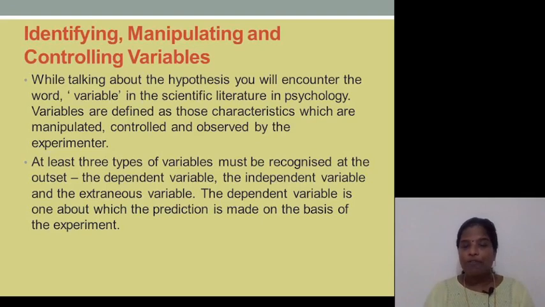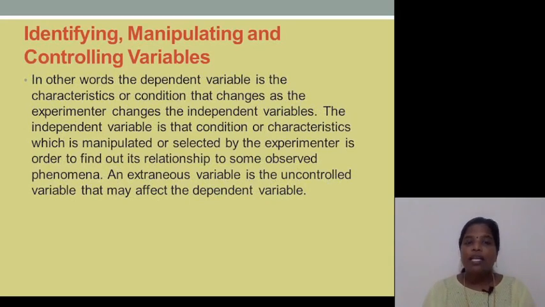At least 3 types of variables must be recognized at the outset: the dependent variable, the independent variable and the extraneous variable. The dependent variable is one about which the prediction is made on the basis of the experiment. As I told you, in school, if a teacher is encouraging her students by giving them 1 star when they are doing their homework, definitely that will improve the performance of that particular student. In other words, the dependent variable is the characteristic or condition that changes as the experimenter changes the independent variable.